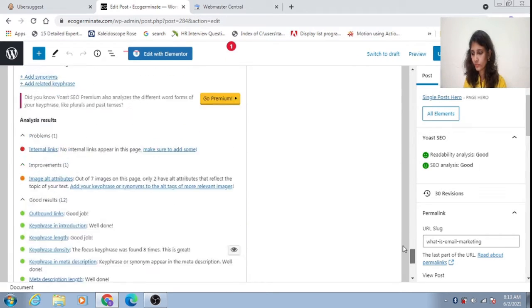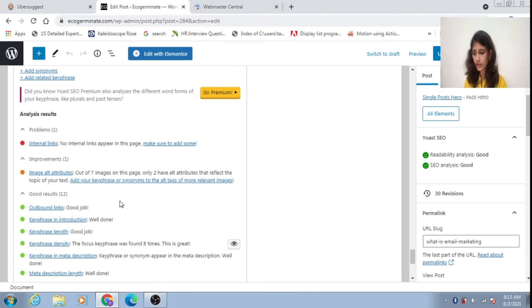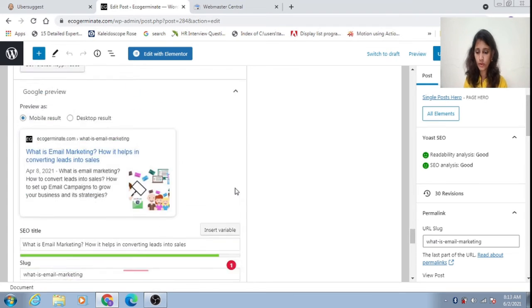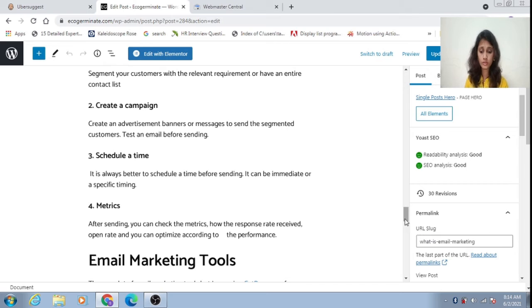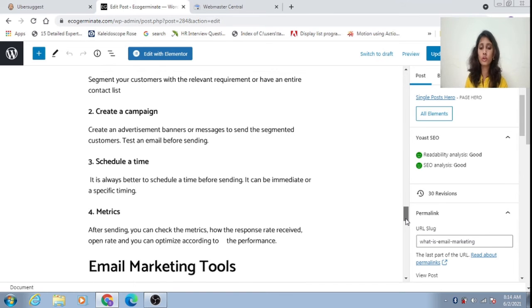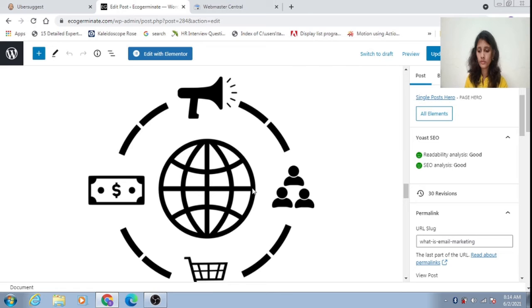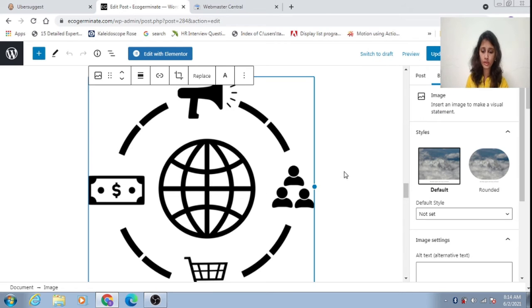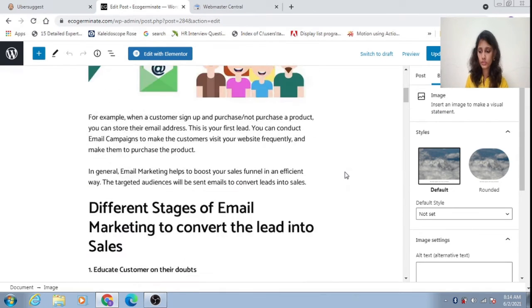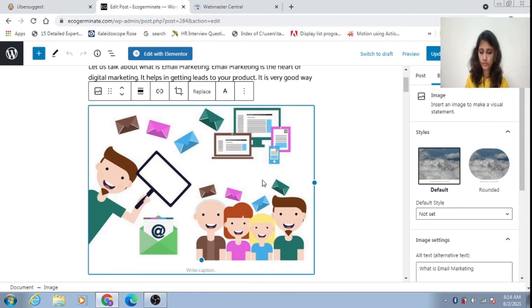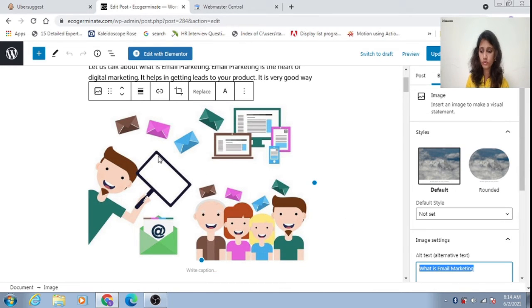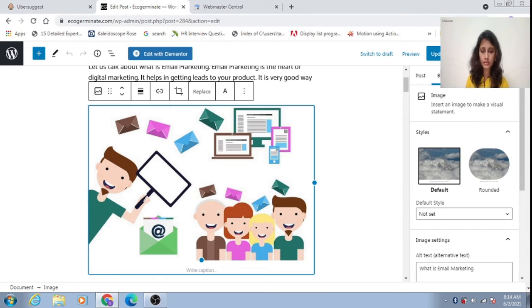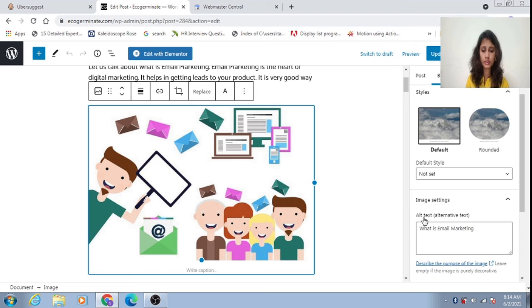Next is image alt attributes. You have to use images. Without images, the SEO will not appear green. See, these are the images I have given. So what are alt attributes? This is the alt text. You have to give an alt text for this image. If you click and go to settings, there will be an option called alt text. You have to give a name to that pic.